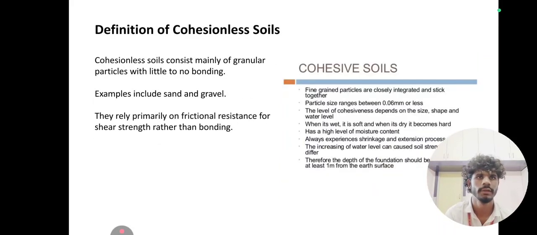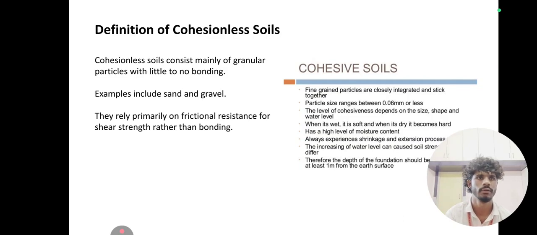Definition of cohesionless soils. Cohesionless soils consist mainly of granular particles with little to no bonding. Examples include sand and gravel. They rely primarily on frictional resistance for shear strength rather than bonding.